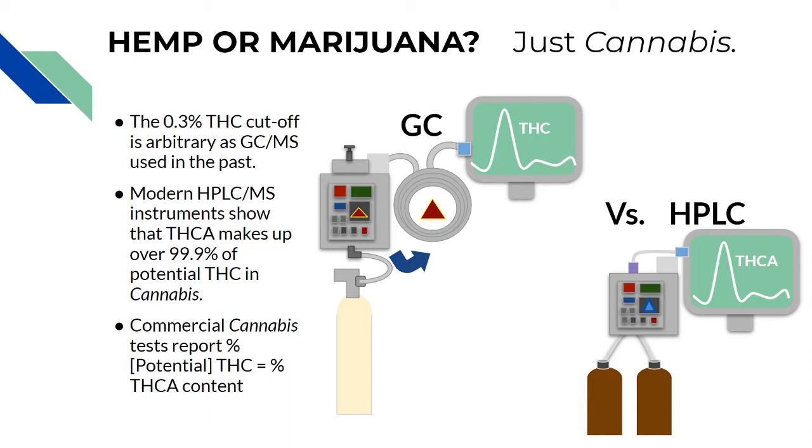By the 1970s, we had developed HPLC, which is high pressure liquid chromatography. It involves the use of two different solutions and pressure to separate compounds in a mixture, thus leading to no degradation of natural compounds. And this is how we found that 99.9% of the potential THC in cannabis is stored as THCA.